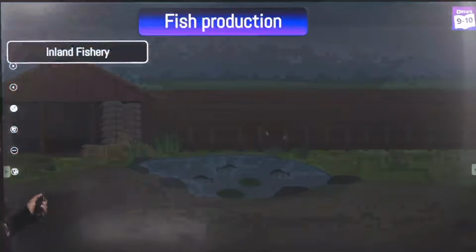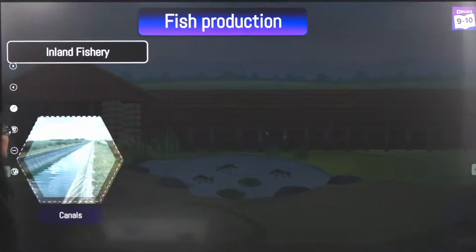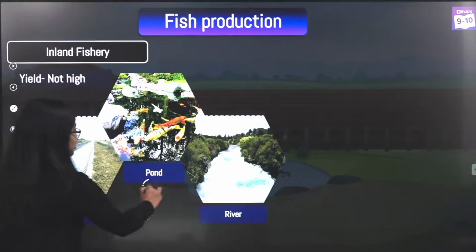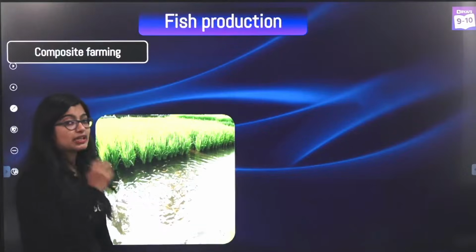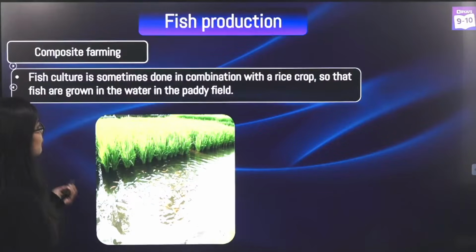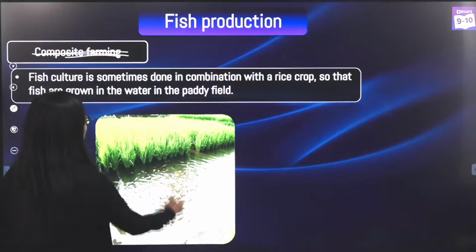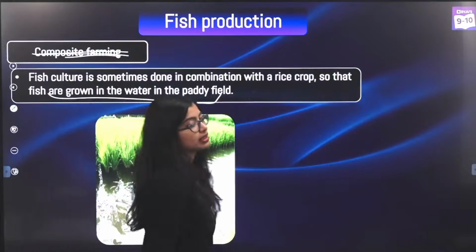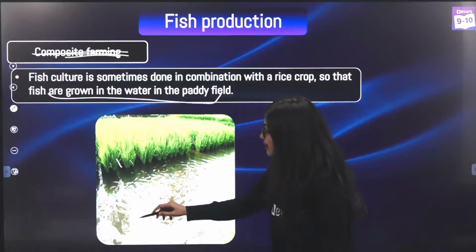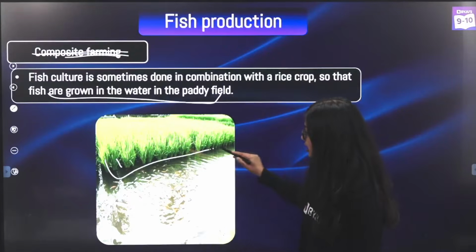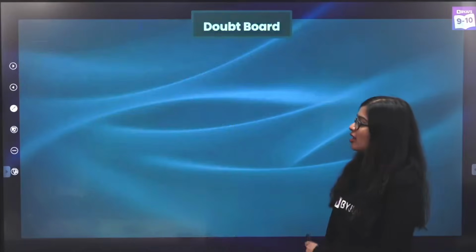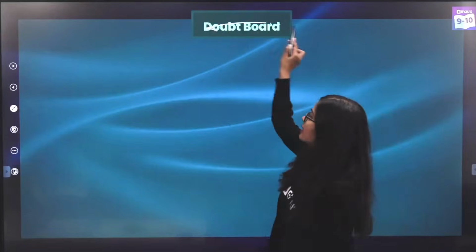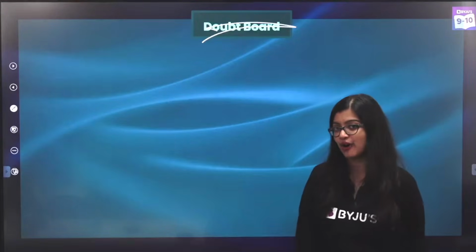Now of course if you see, we have inland fishing, okay? Inland, I told you, is in regions like ponds, rivers and canals, and we also know that sometimes we also do fish farming along with paddy fields, right? So if the paddy fields are here, we see that in the side we have some inland fish farming as well. Now you also have another thing, which is composite fish farming.